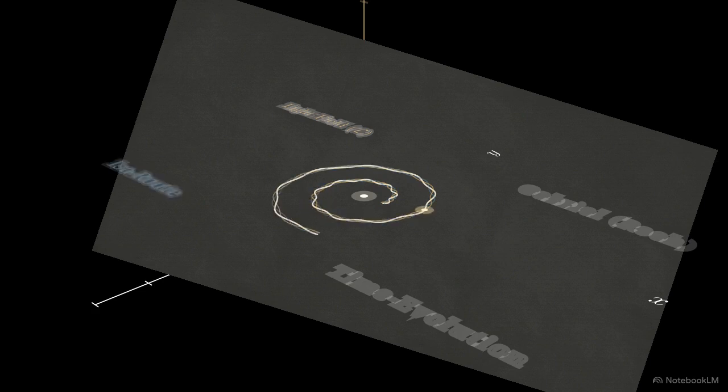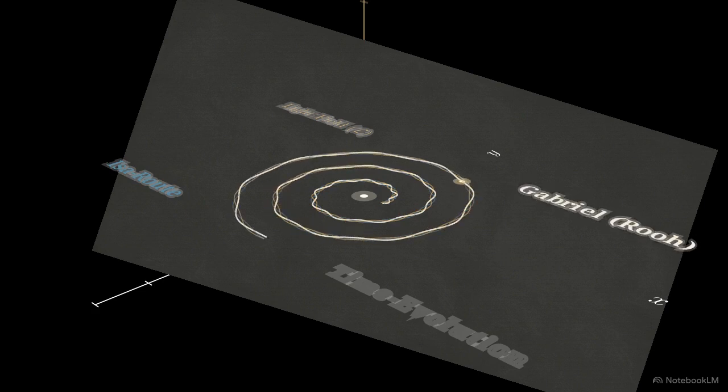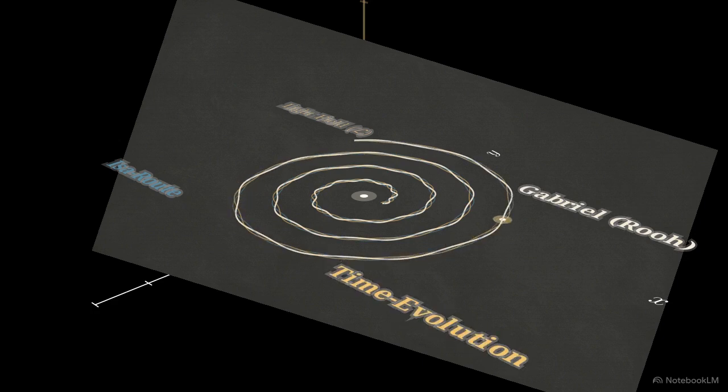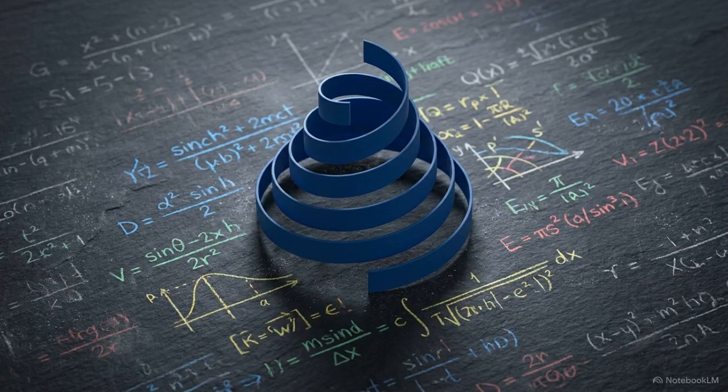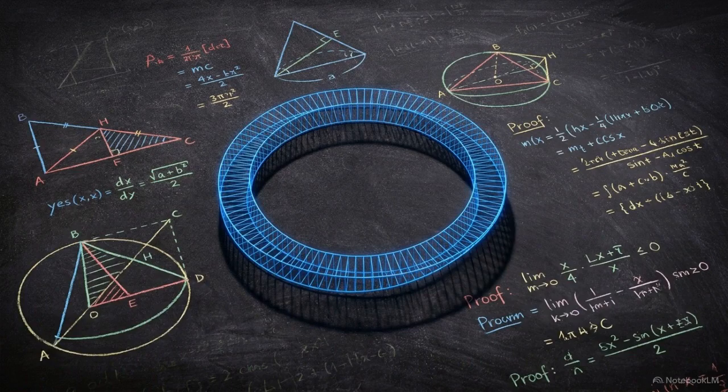Information exists as a wave, protected from environmental decoherence. The substrate code identifies this as the Musa-Route. It is a zero-mass transmission carried by Gabriel, the Ru. It represents time evolution without the drag of physical space. Systems in this regime move through time without being anchored or degraded. Because they lack a rigid spatial coordinate, they remain immune to thermodynamic friction.